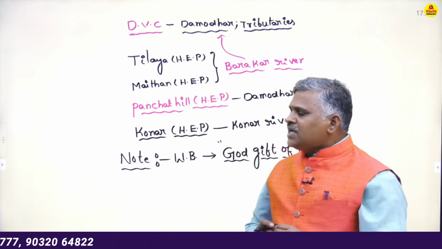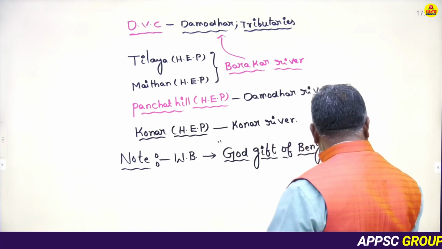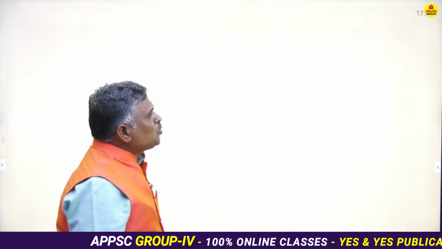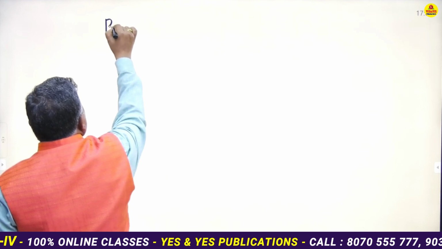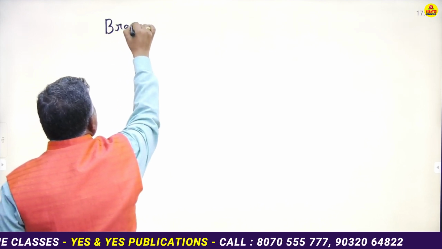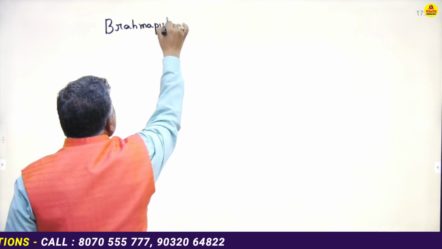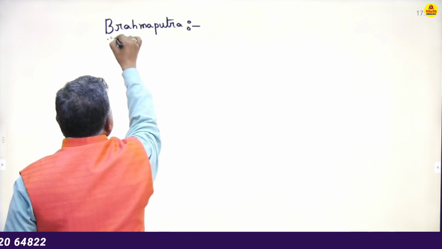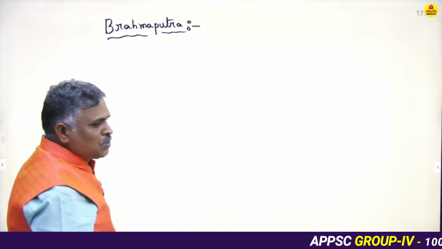Now I am discussing the next one, the Brahmaputra River. Brahmaputra river, you know very well. What is the meaning of Brahmaputra? Brahmaputra, the son of Brahma. What is the exact meaning of Brahmaputra? The son of Brahma. Sir, what is the main source of Brahmaputra river?